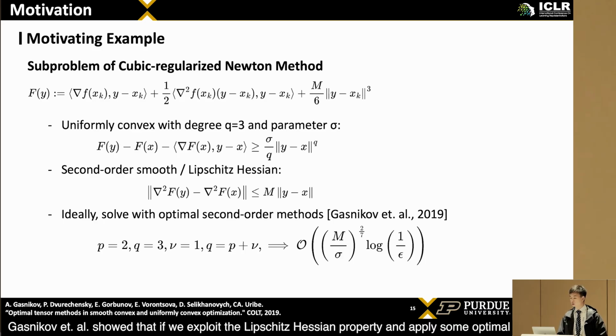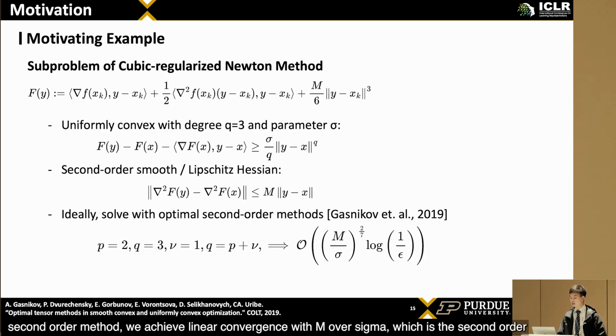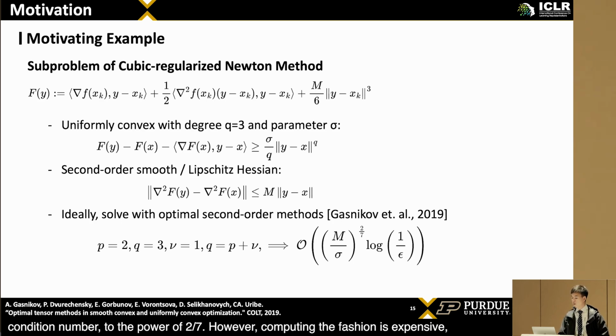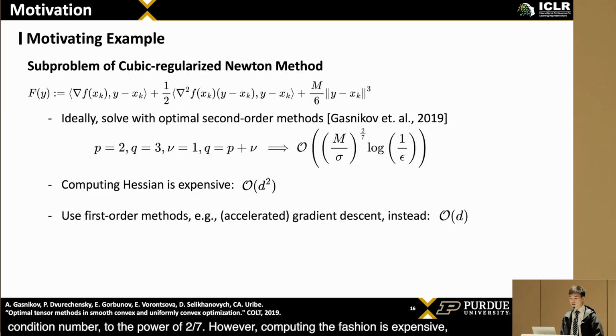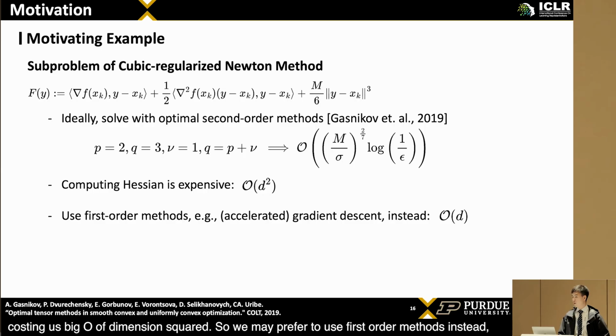Gasnikov et al. showed that if we exploit the Lipschitz Hessian property and apply some optimal second-order method, we achieve linear convergence with M over sigma, which is the second-order condition number, to the power of 2/7. However, computing the Hessian is expensive, costing us big O of dimension squared. So we may prefer to use first-order methods instead, which cost us only big O of d computation.